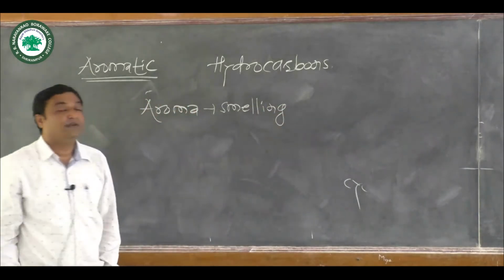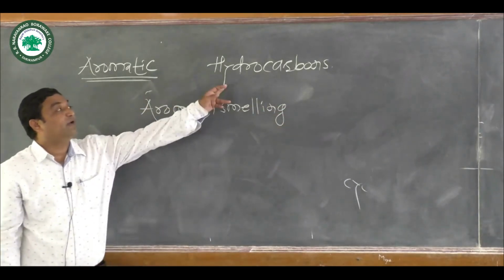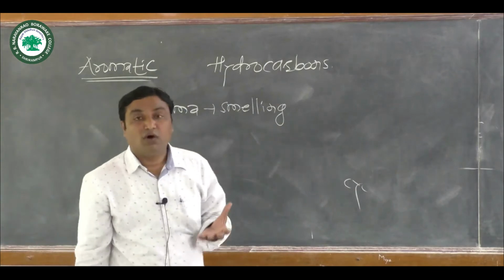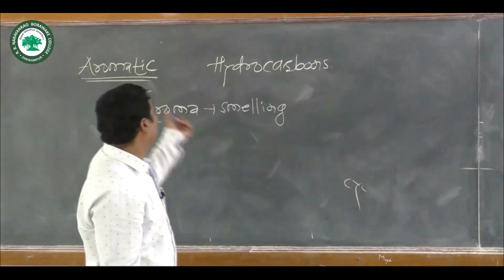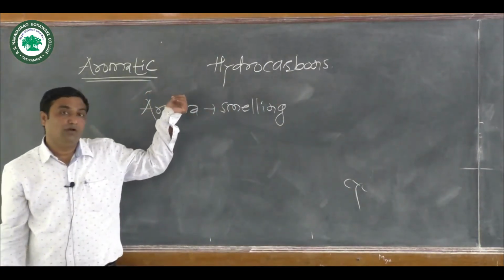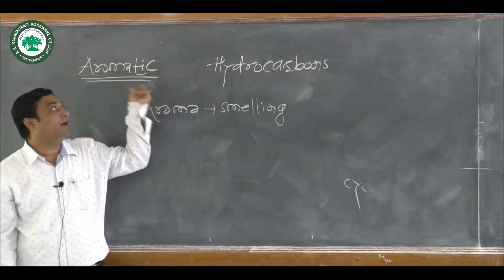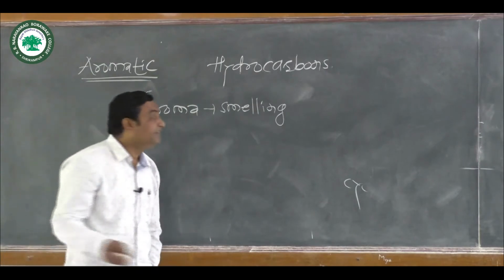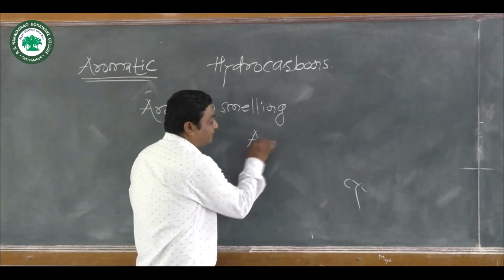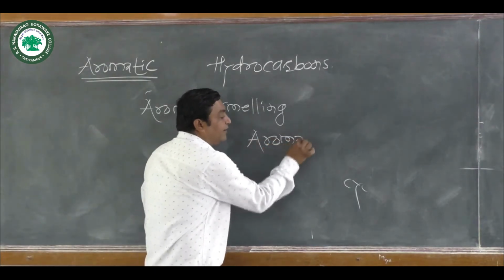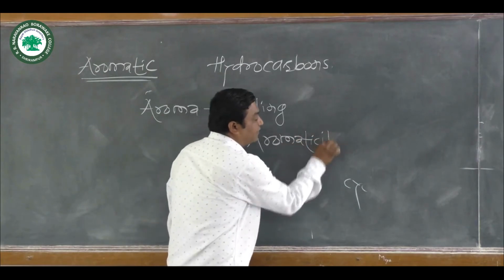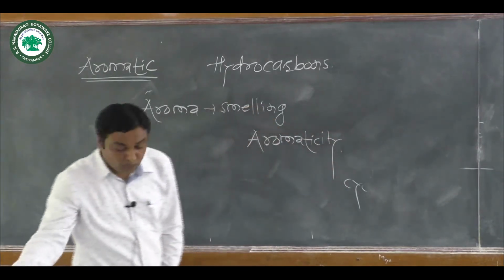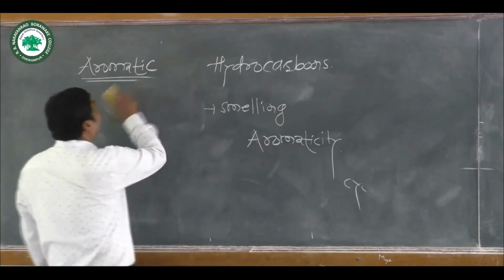It means the aromatic hydrocarbons have their own odor. To understand the concept of aromatic hydrocarbons, we have to know the concept of aromaticity.